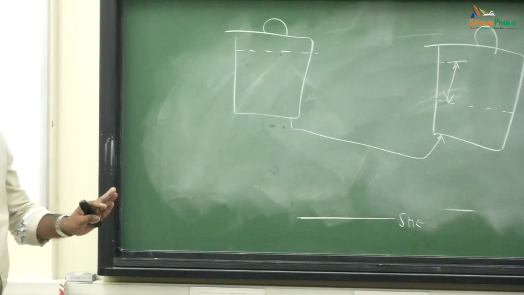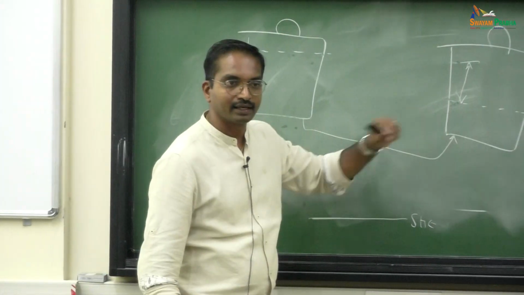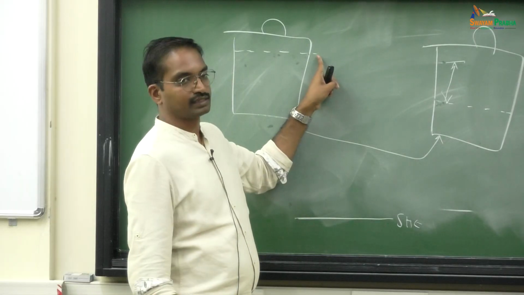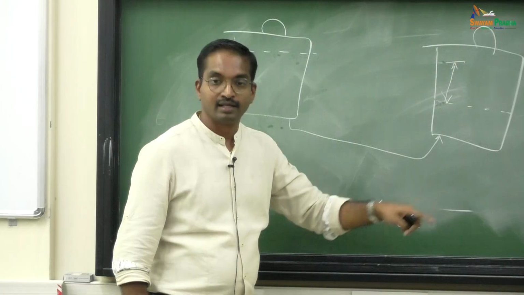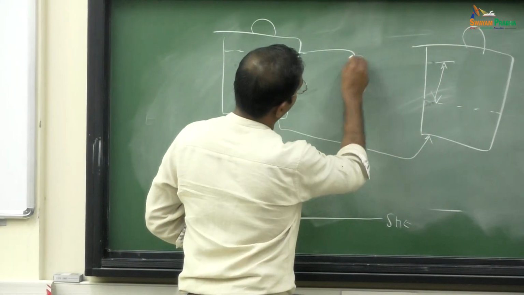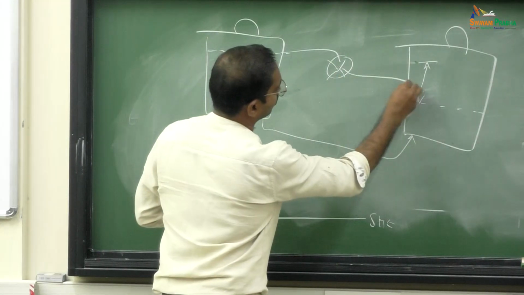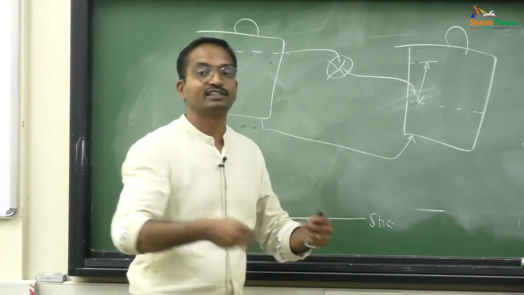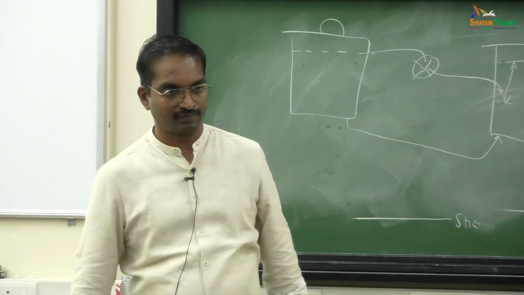Now, you see now, water will flow from here to here automatically. Why? Because this is at higher potential energy than this. It is a natural flow. That is a galvanic cell. If you somehow connect some kind of generator here and let the water go through that generator, then you will produce electricity. Potential energy will be converted into electric energy.